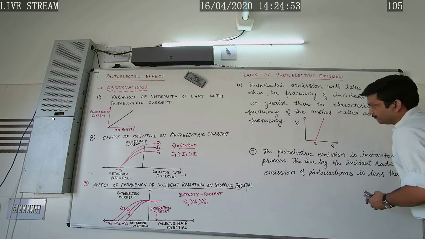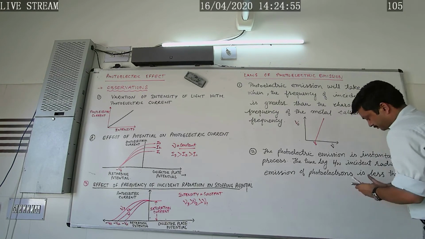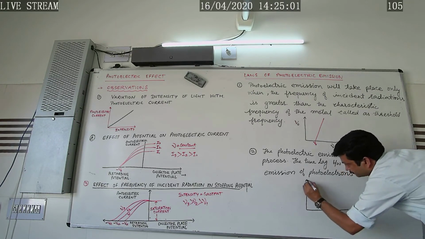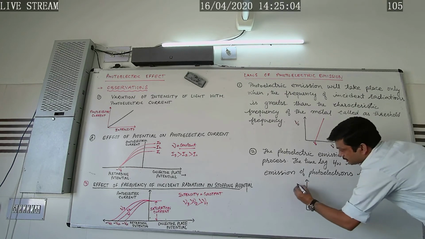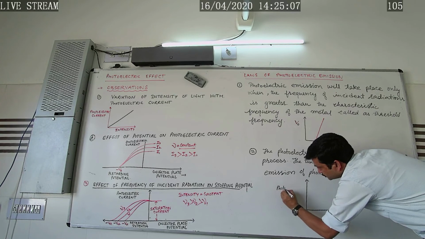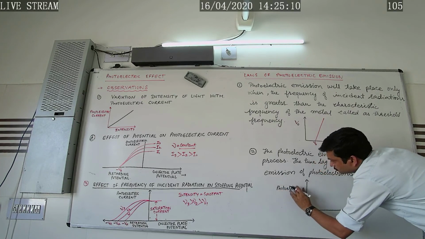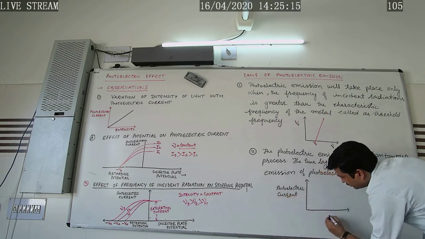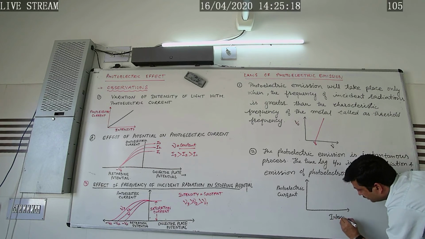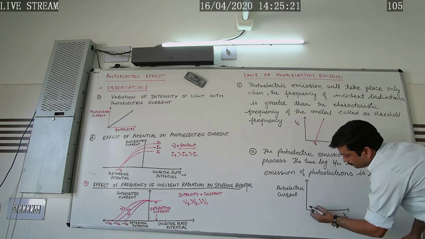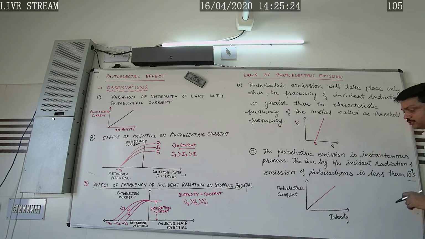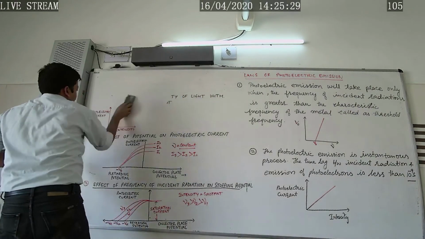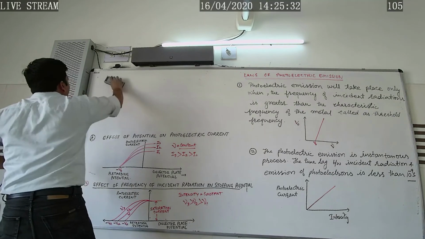So here, if it is an instantaneous process, then as we have previously studied with this graph, this is the photoelectric current, and here is the intensity of the light. The graph is found to be proportional, that is, photoelectric current is proportional to the intensity of light. So this is the second law of photoelectric effect. Now let's study about the third law.